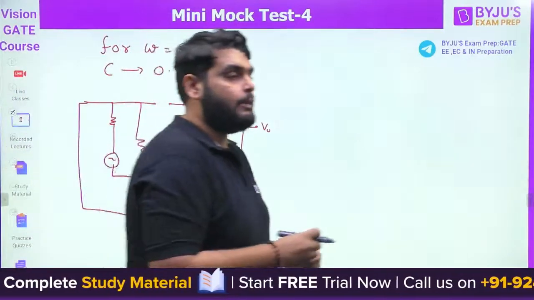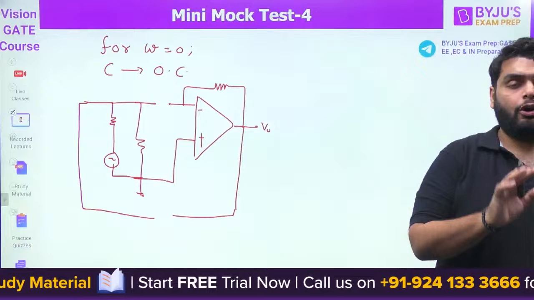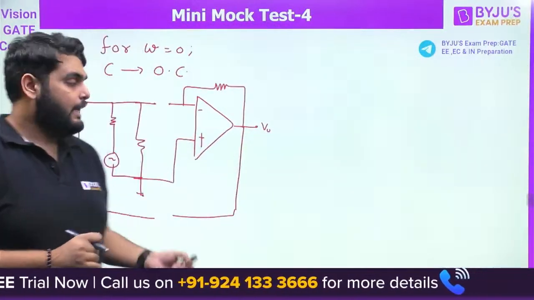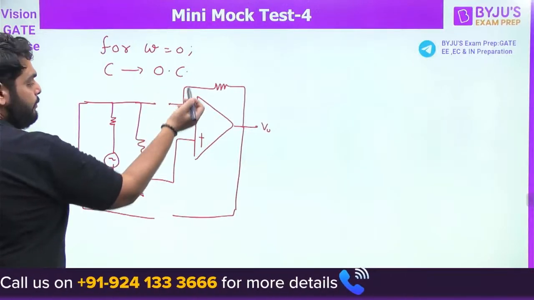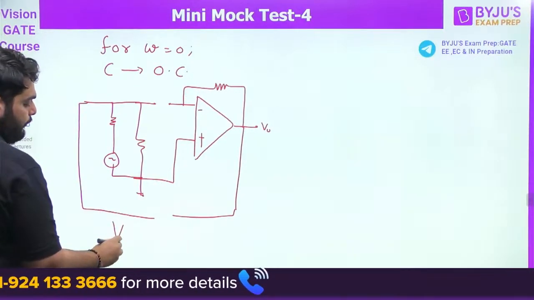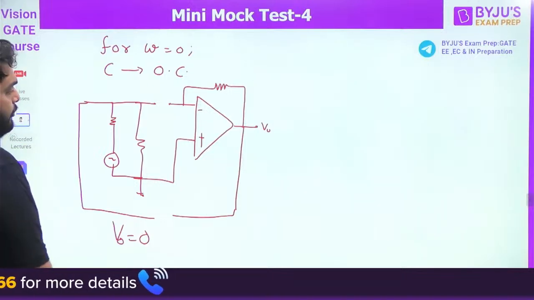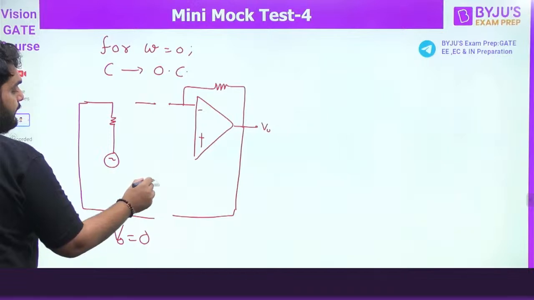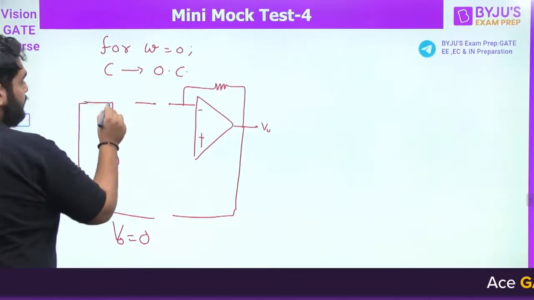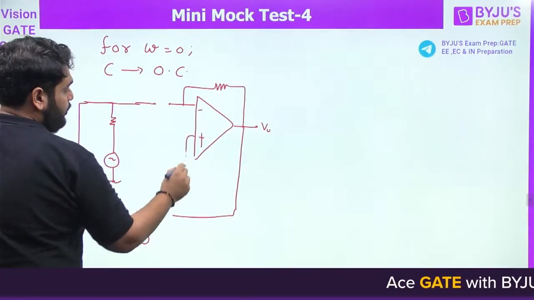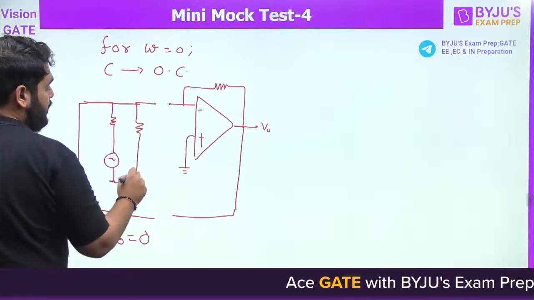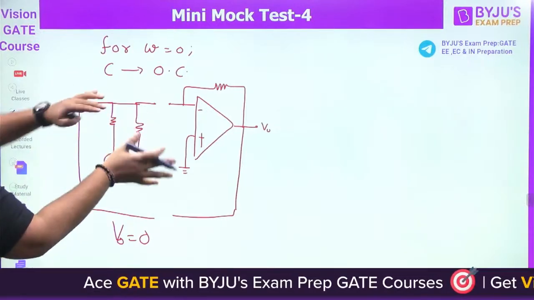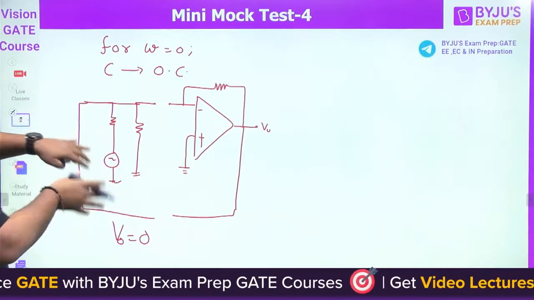So tell me, what is the output voltage? Will it be 0 or not equal to 0? We just need to identify whether the output voltage is 0 or not. In this case, you can see the input is open, so there is no output voltage. V0 comes out to be 0 here. Just for clarification, you can also write the circuit like this. So here you can see clearly that the op-amp is separated from the circuit. What is the output voltage? It is going to be 0.